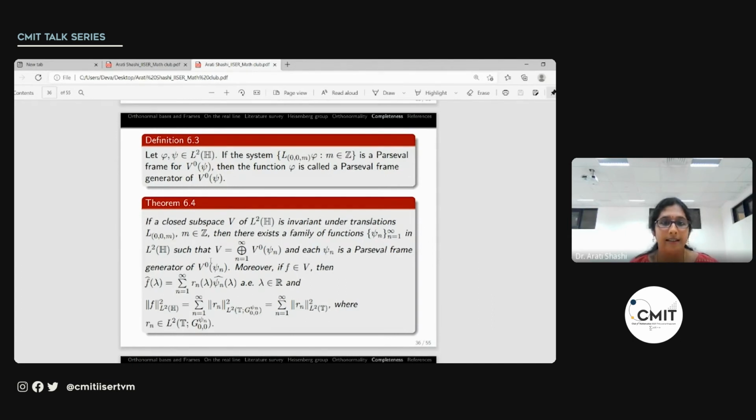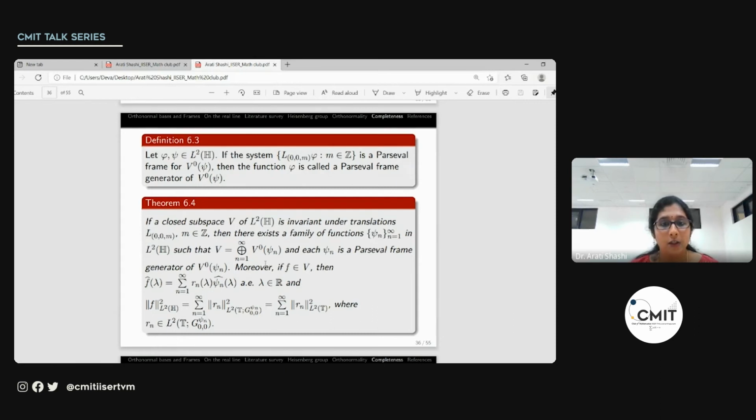And this theorem is an important one in the sense that it gives a decomposition of any shift invariant space that is invariant under these translations in terms of principal shift invariant spaces. So suppose V is invariant under these translations L00M, then V can be written as an orthogonal direct sum of these principal shift invariant spaces generated by psi n's. Further, the translates generated by psi n will also be a Parseval frame for each of these spaces.